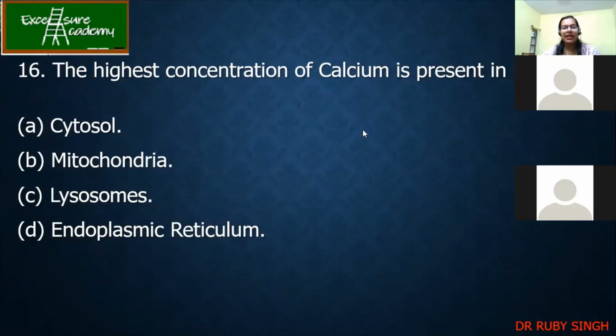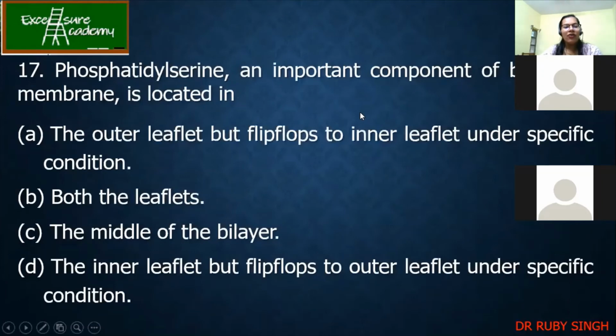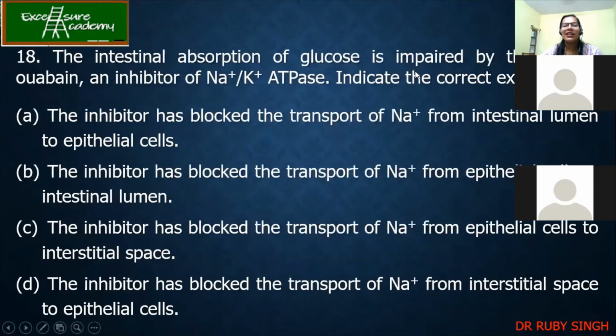So the answer is ER. Now, phosphatidylserine, an important component of biological membrane, is located where? What is the answer? D, ma'am. Yes, answer is G. Good. I think related to phosphatidylserine, now it's clear to everyone.